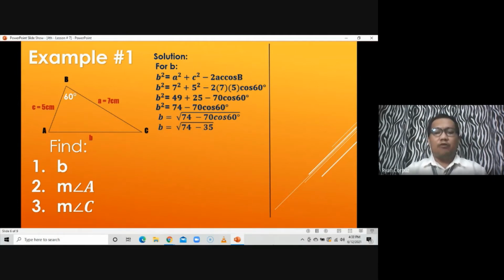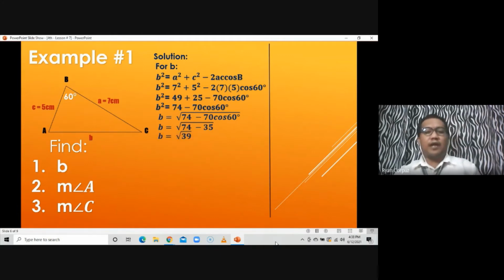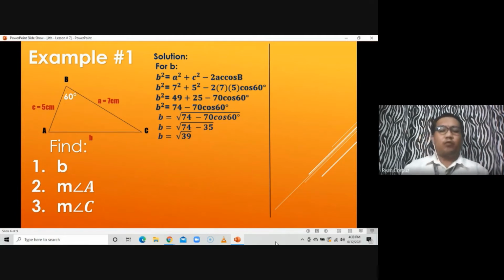So finding the value of it, so you are now allowed to subtract the 2. So 74 minus 35, we come up with 39. That's why magkakaroon tayo ng B is equal to the square root of 39. Then, just find the square root of it. So, hindi na kailangan hanapin pa ng factor. Basta get the square root of it on a scientific calculator.